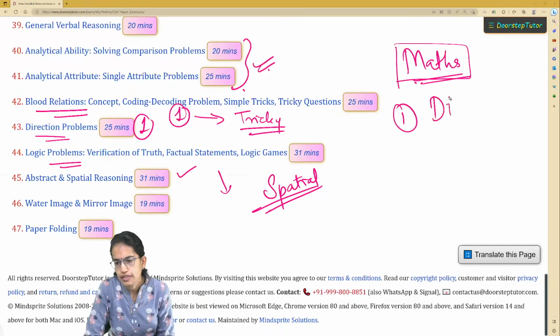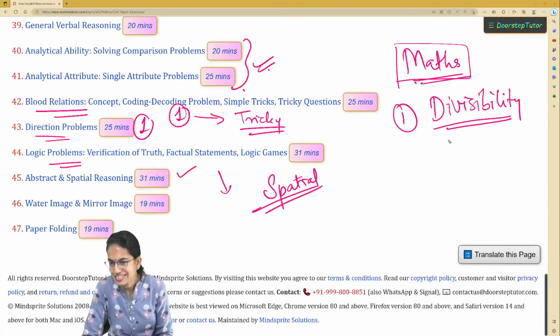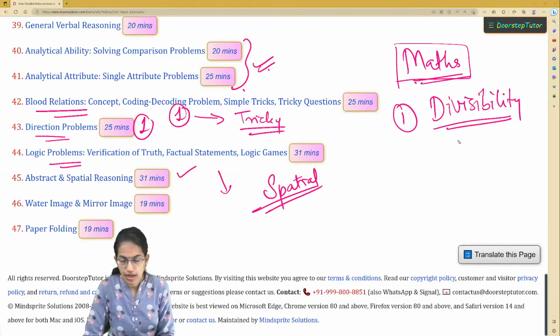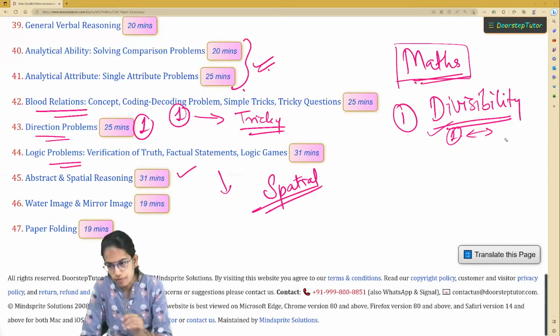Topic number 1, divisibility. As I mentioned in the beginning, very important topic. It looks very simple, the rules are really simple, but the kind of questions that are asked are sometimes of the Olympiad level as well. So last year there was one question, a similar kind of question was even asked for your maths Olympiad.